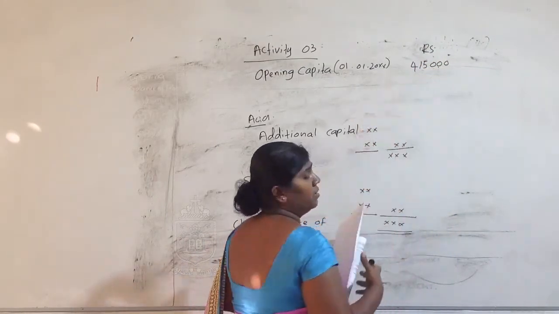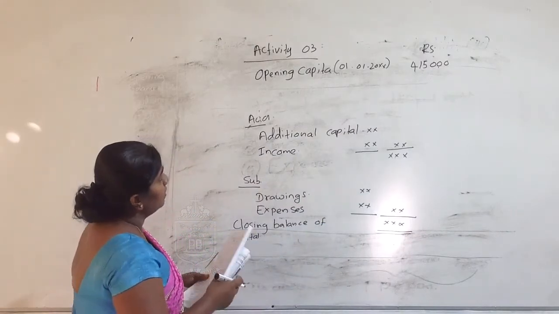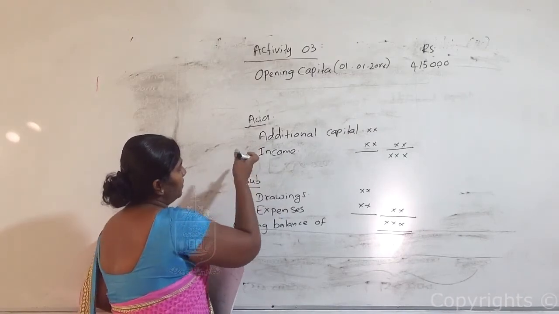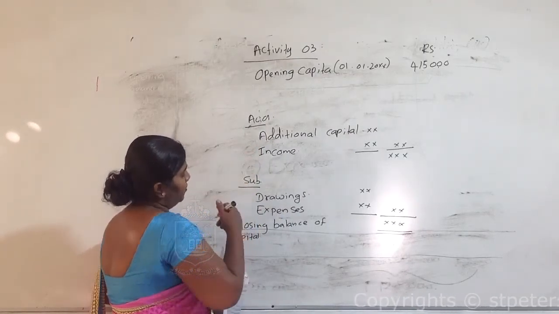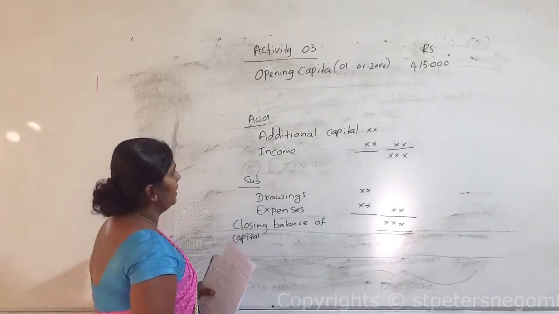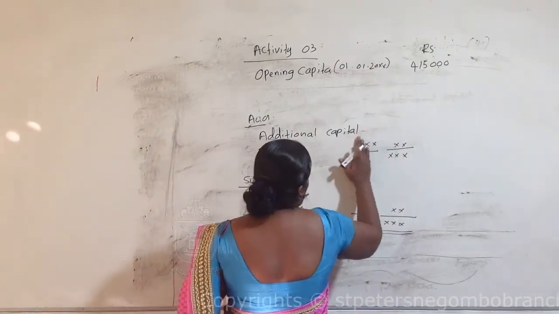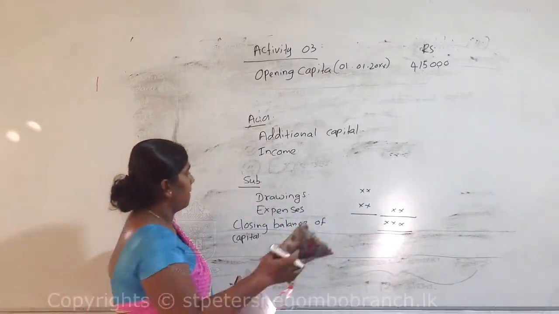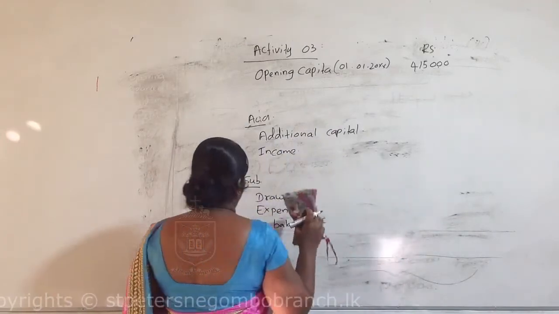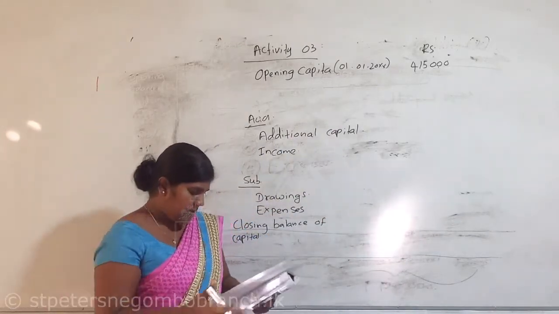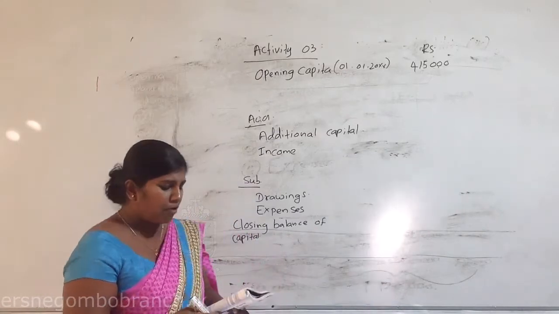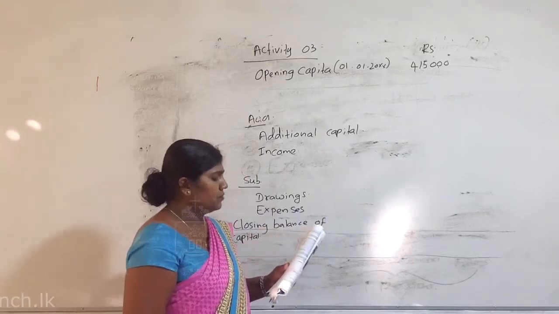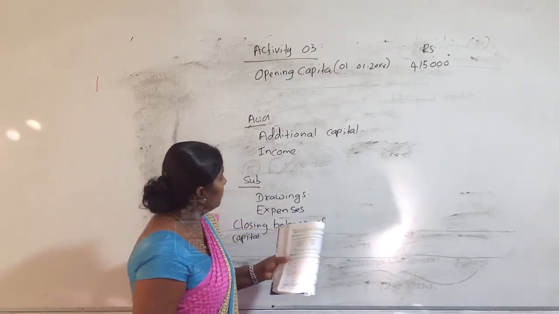Yes, this amount is now going to change, because if there is any additional capital, any income, any drawings, or any expenses, it will definitely change. Let's see which situations will change this amount. Income of the year, 210,300, is given here.